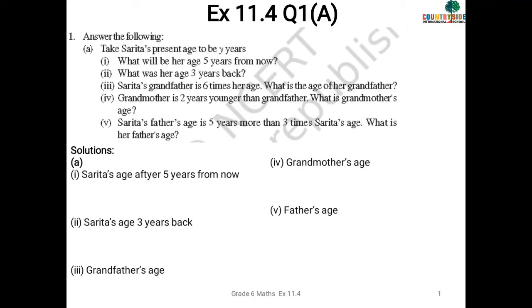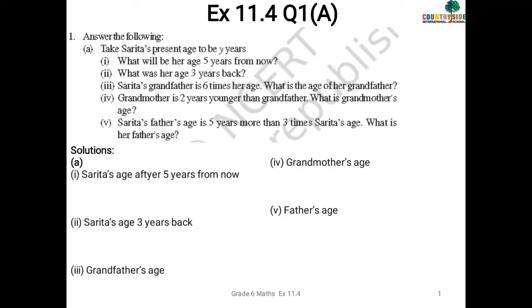So scholars, in this video we are going to solve exercise 11.4. Exercises 11.1, 11.2 and 11.3 we have completed in our Zoom class. Now exercise 11.4 and 11.5 we will cover through this video, okay? And trust me, these two exercises are very easy, okay? So now let's start with exercise 11.4, question number 1.